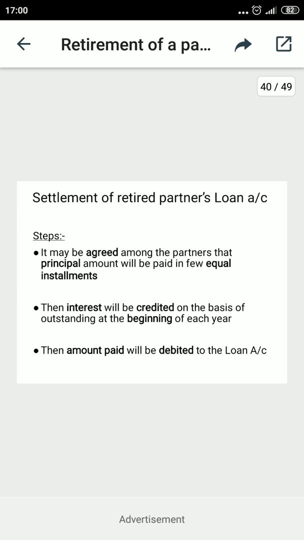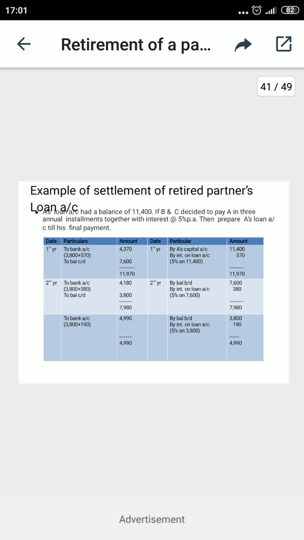So the principal amount is divided into the installments, and then interest will be charged on the outstanding balance at the opening of each year. Then the amount will be paid. When the amount is paid, it will be debited to the partner's loan account. So now you may observe the example.